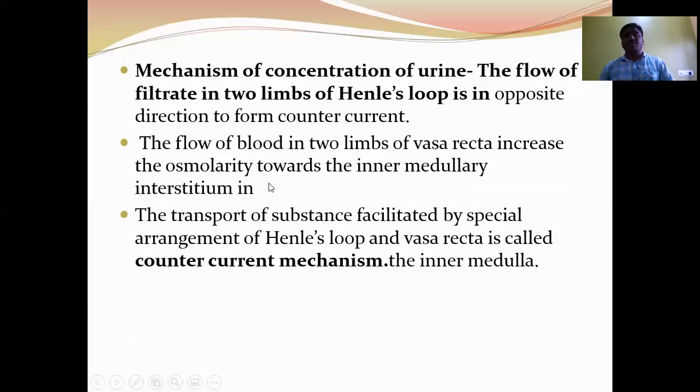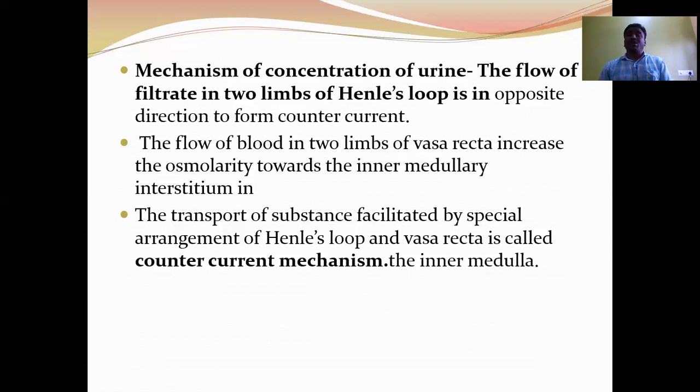Next, the mechanism of concentration of urine, that is the counter current mechanism. The flow of filtrate in the two limbs of Henle's loop is in opposite directions, which creates the counter current. The flow of blood in the two limbs of the vasa recta is also in opposite directions, which also creates a counter current.